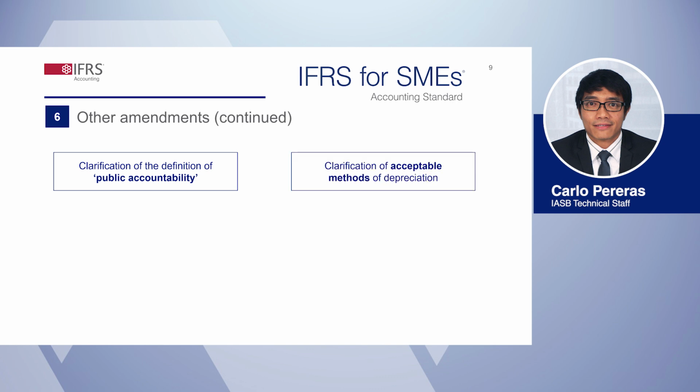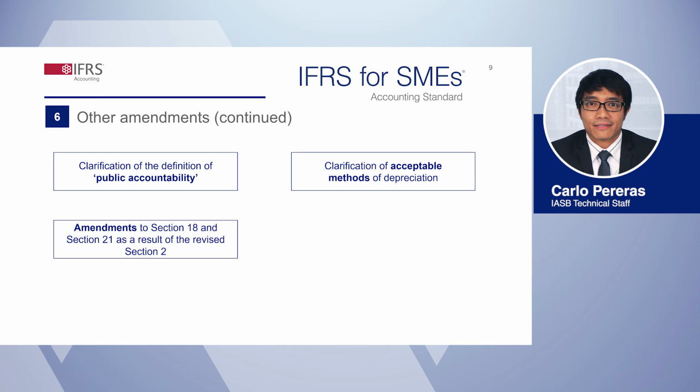Sixth is the amendment to Section 17, Property, Plant, and Equipment, to clarify that it is not appropriate to use a depreciation method based on revenue generated by an activity that includes the use of an asset, as it doesn't necessarily represent how the asset itself is being consumed.